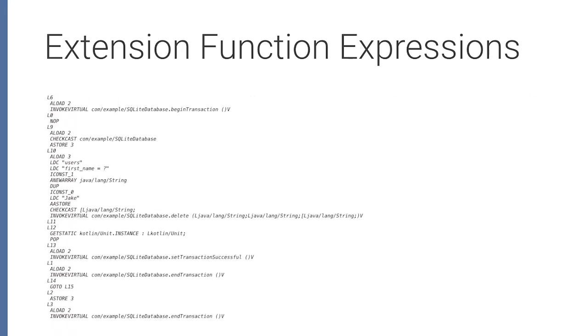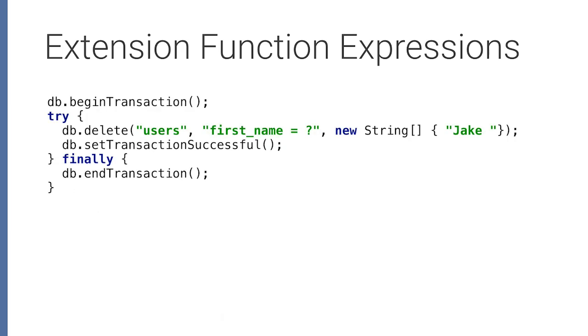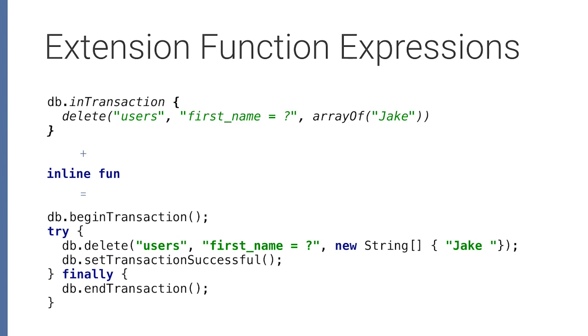So now we generate this whole bunch of code, which in Java is exactly what we want. It's the original code again. The original ceremony of the try finally, the two interactions for the transaction, setting it successful in the right place, and our code. This is what gets generated. So again, we're back to zero cost abstraction. We've hidden all the complexity, but the actual generated code is exactly the same as if we would have written it by hand. So for Android, a general rule is that if you're dealing with these extension function expressions, more often than not, in fact, almost always, they should be inline functions because that effectively eliminates the overhead of them.